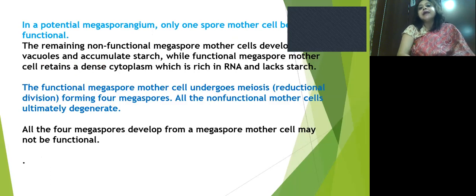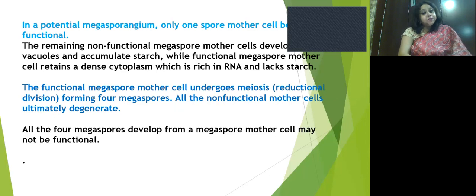In a potential megasporangium, only one spore mother cell becomes functional. The others degenerate. The non-functional mother cells develop vacuoles and accumulate starch, while the functional megaspore mother cell retains a dense cytoplasm which is rich in RNA and lacks starch. The functional megaspore mother cell undergoes meiotic division, forming 4 megaspores. All the non-functional mother cells ultimately degenerate.